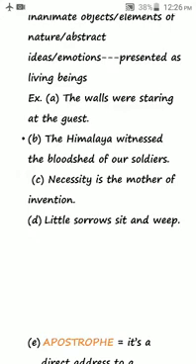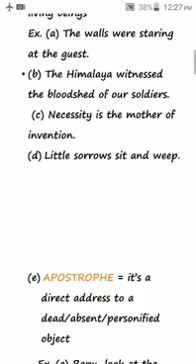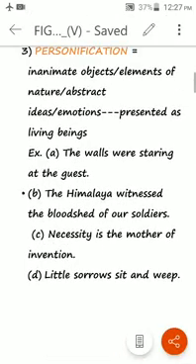Example D shows that the emotions, how they can be present as living beings. Little sorrows sit and weep. So here you can see that sorrows means miseries are shown as if they are sitting and they are crying. They themselves are crying. So they are presented like people. So this is called personification. So as the name suggests, personify means to present as a person.